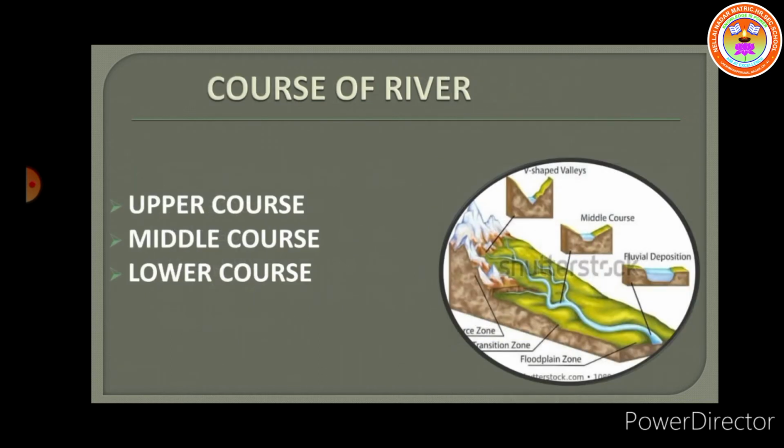Middle course. The middle course of a river has more energy and volume than in the upper course. The gradient, that is the dimension, is more gentle. Lateral, means sideways, erosion has widened the channel. The channel has also become winding, with Meanders and Oxbow Lake. These are the landforms in middle course.